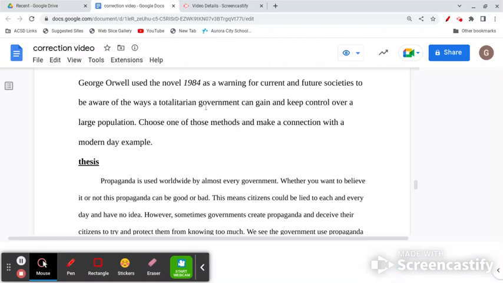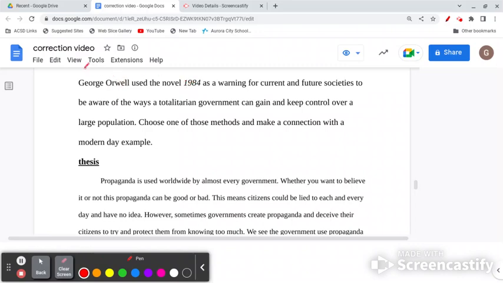If you have a problem with your thesis statement, many times either it's not quite clear or it doesn't quite match up with or answer what the prompt was. Here's an example of that.